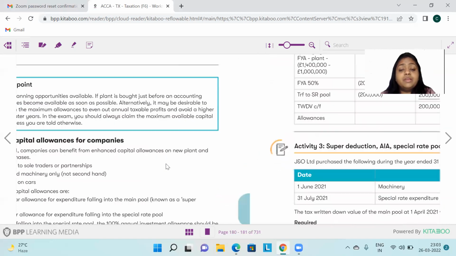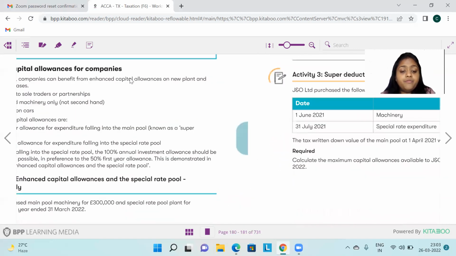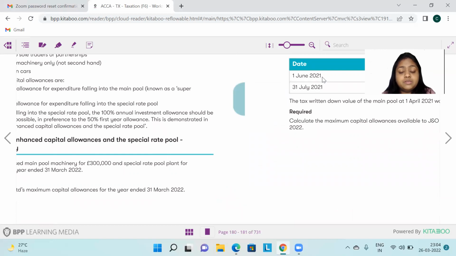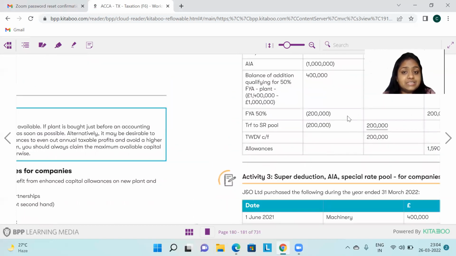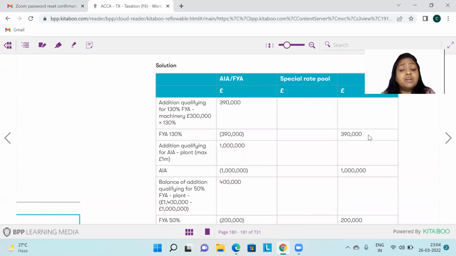For the main pool, the allowance available is 130%. So if the main pool value is 3 lakhs, 130% of it, when you calculate, we get 3,90,000. So 3,90,000 will be transferred to allowance, and of course this asset is no longer there now, since you have already got more than 100% as the allowance. Okay, so now when you're writing your asset value, you will not write 3 lakhs, you will write 3,90,000 only. Reason being, if I take 3 lakh and reduce 3,90,000 from it, it will give rise to a negative figure, which eventually means loss, but it's not allowed in the capital allowance working.